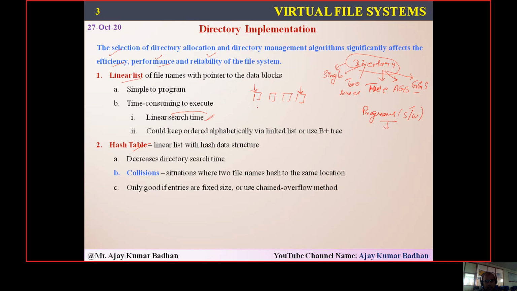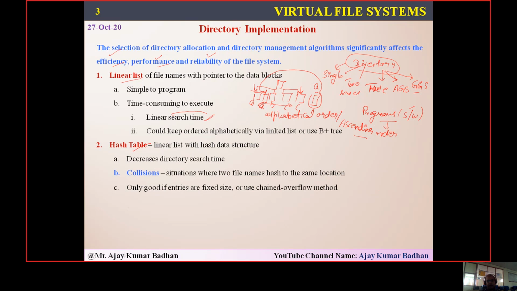Another approach is using structures like B plus trees, where we can arrange these files in alphabetical order, or in ascending order. But again, the problem arises here: whenever a new file comes, suppose these are the files we have created, and we are arranging them in alphabetical order, and the new file comes under the alphabet A. Then this has to be reshuffled and brought to this particular location: A, B, C, like that.